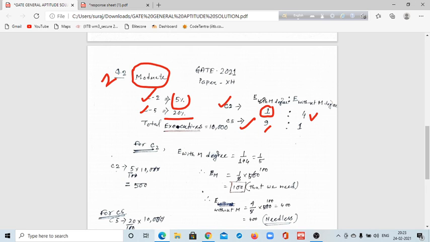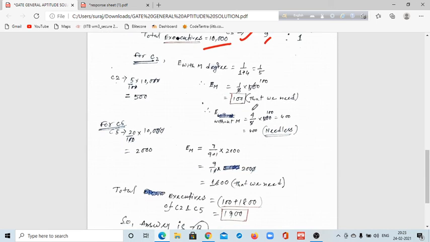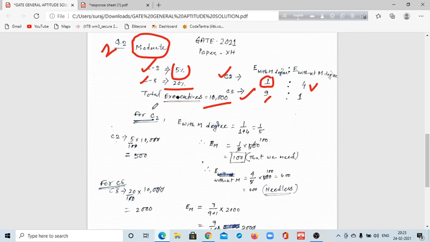In C5 the ratio value is very high for executives with management degrees, that is 9 is to 1. Total number is 10,000. So for C2 company, E means executives with management degree holders, 1 by 1 plus 4, that means 1 by 5. So executives with management degree, 1 by 5 into 500, will be 100.